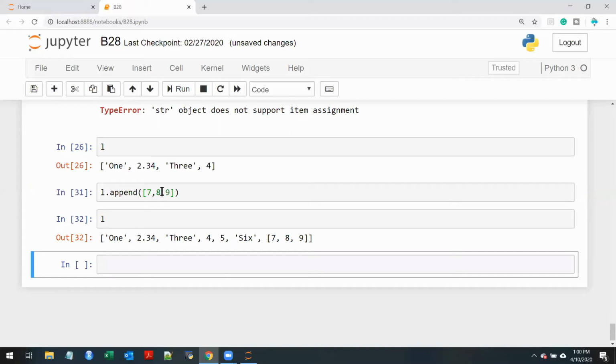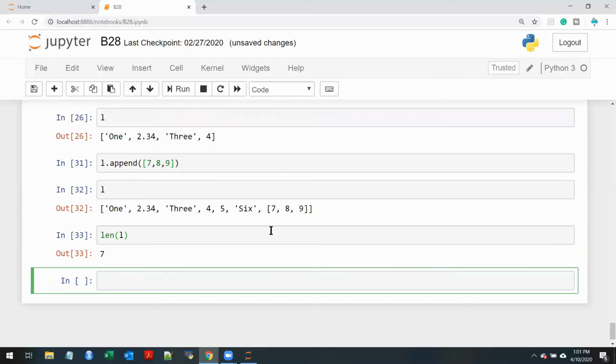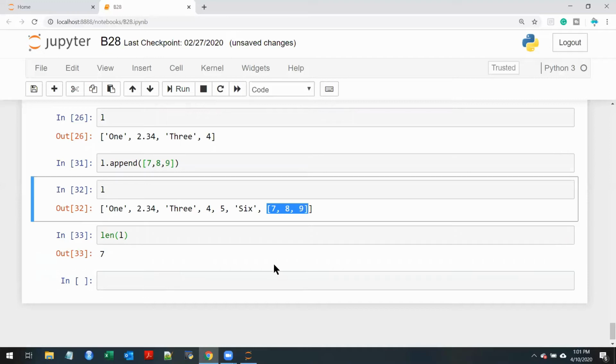Can you tell me how many elements are there in the list L now? Number of elements? 1, 2, 3, 4, 5, 6, 7. Yes, 7, because this entire thing is one element. All right.